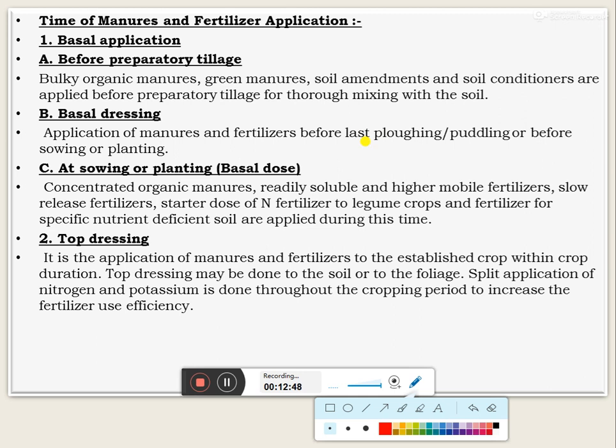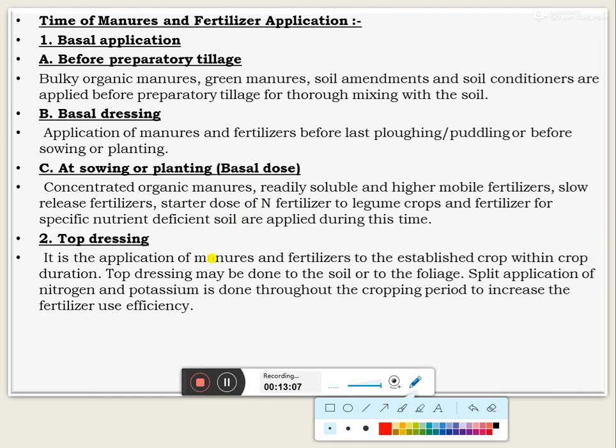Then application at the sowing or planting is called basal dose. Concentrated organic manures, readily soluble and highly mobile fertilizers, slow release fertilizers, a starter dose of nitrogen fertilizer for legume crops, and fertilizers for specific nutrient deficient soils are to be applied at the time of sowing.